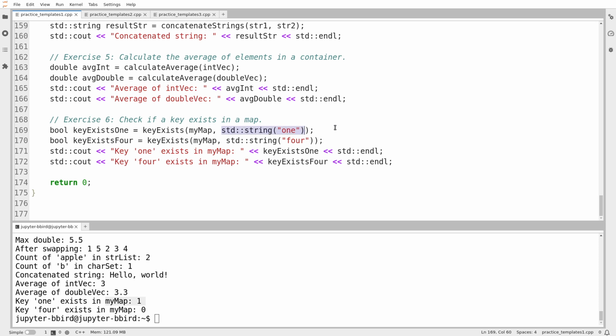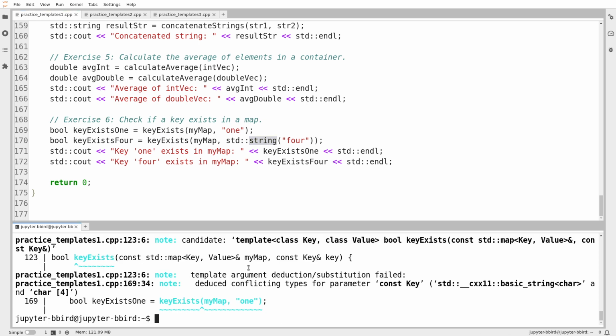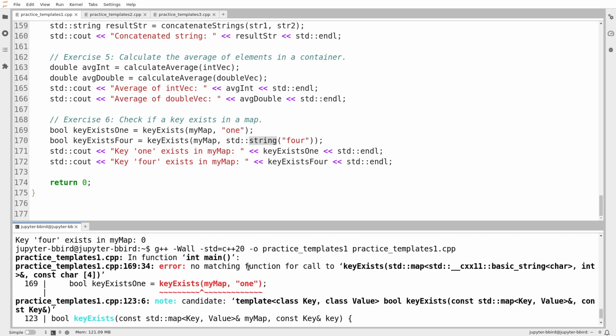I'll observe this interesting thing. When ChatGPT wants to call key exists, it actually has to pass in std string, which is the element type of the map. I think it's because it's worried that if I just type a string, the compiler will get confused. So it's actually constructing explicitly a temporary string object, as opposed to just passing in a string and hoping the compiler figures it out. And it's right, actually. The compiler reads anything in double quotes as a C-style string, in other words, a value of type const char star. And this confuses the templating.